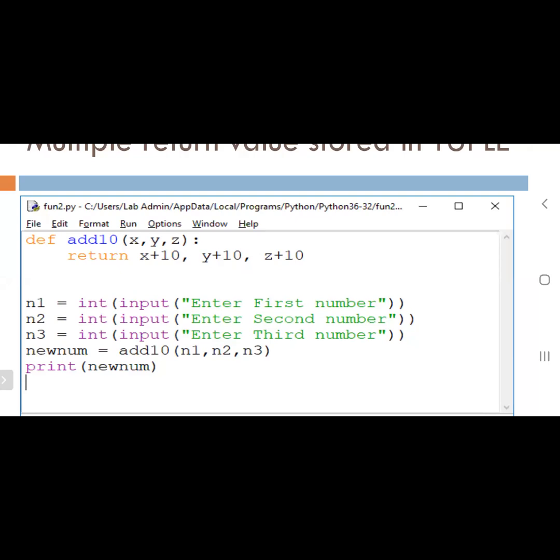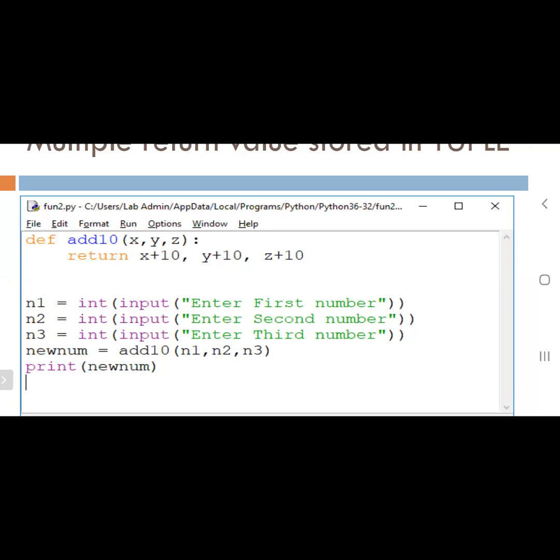Suppose the function is returning a single value, then how will it receive? It will receive as it is. For example, if the function is returning a string data type, it will receive a string. If it returns an integer, it will receive an integer. Float means float. There is no conversion in that.